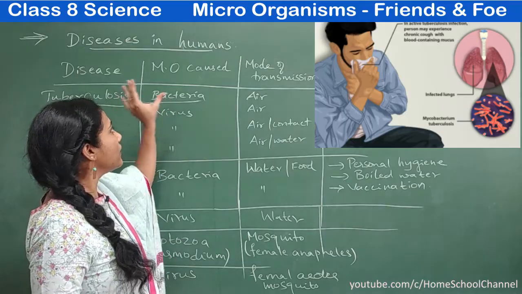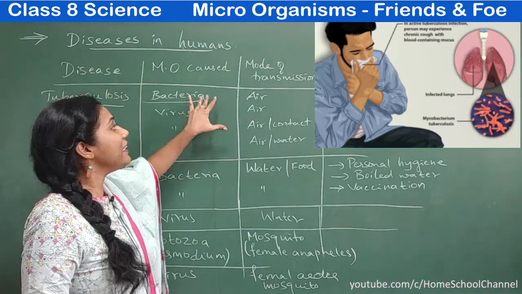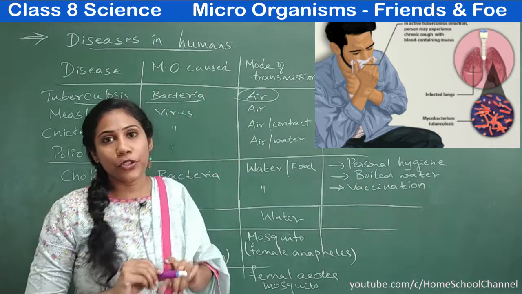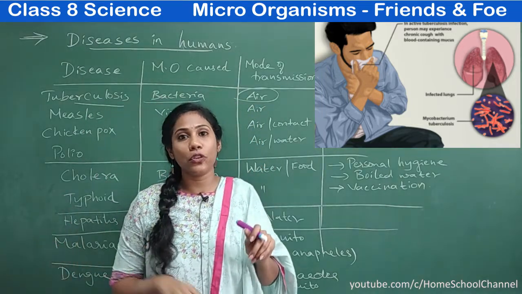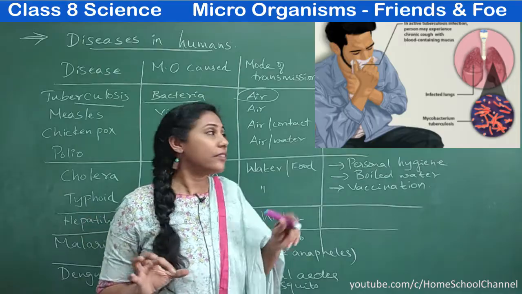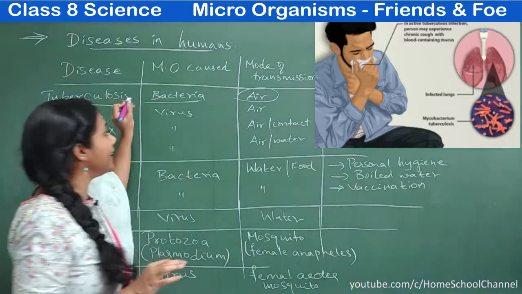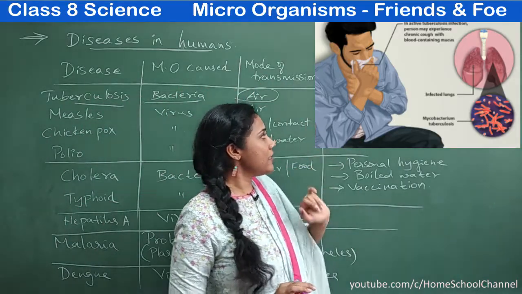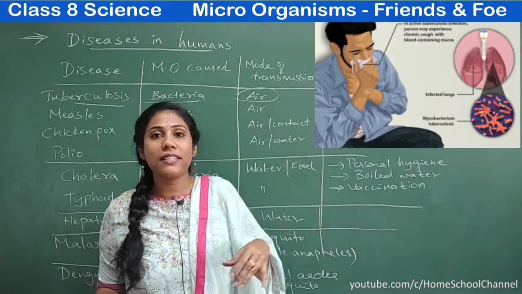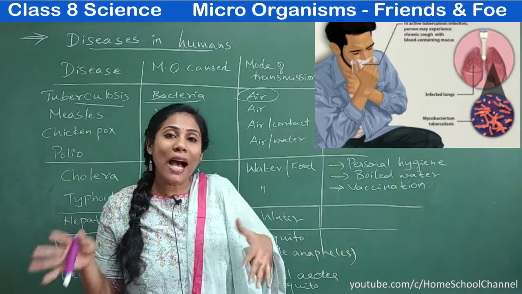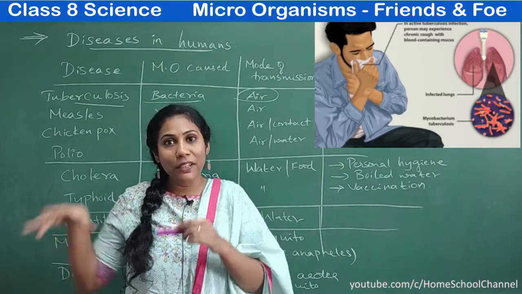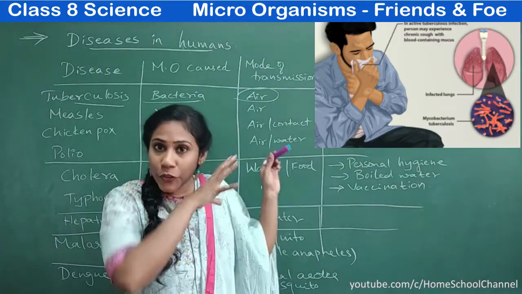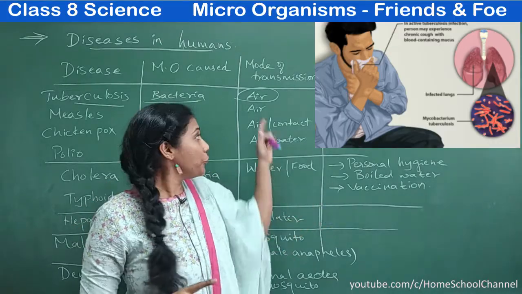And how does the tuberculosis-causing bacteria enter into our body? It can enter through air. So when air is polluted by the microorganism, through air this particular bacteria can enter into a person. And how can you prevent this tuberculosis? This is a communicable disease. That means it can be passed to healthy people also. From an infected person, the microorganism can spread to a healthy person through air.